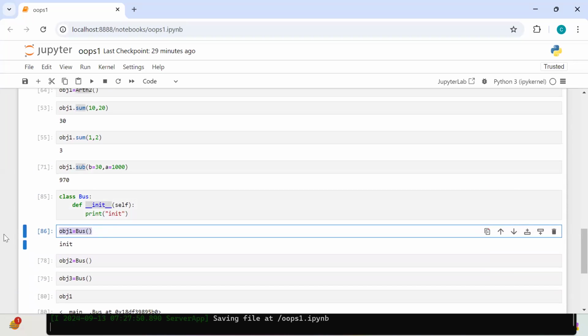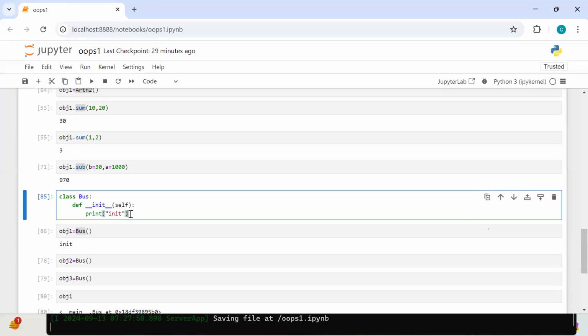That method executed in the class, terminology wise what can I say? Constructor. Constructor or not? Understood?